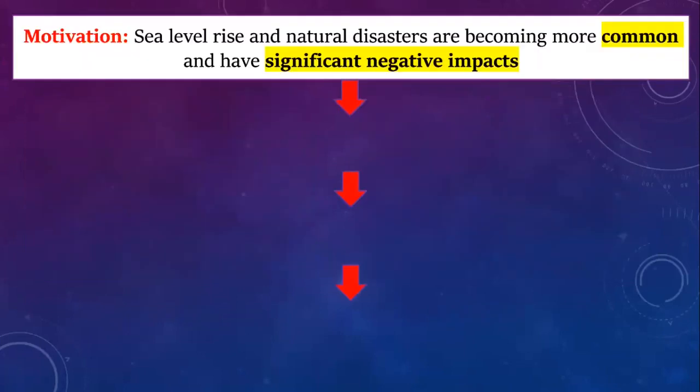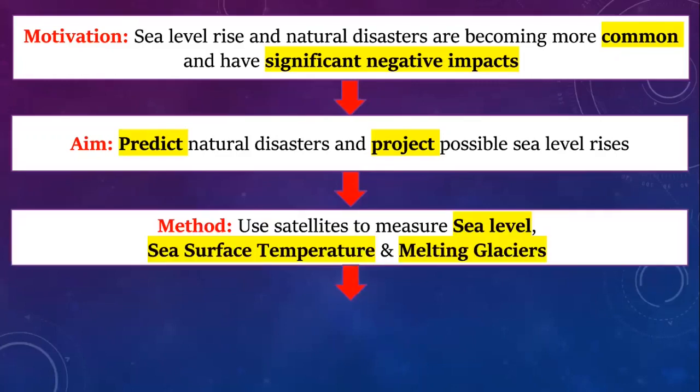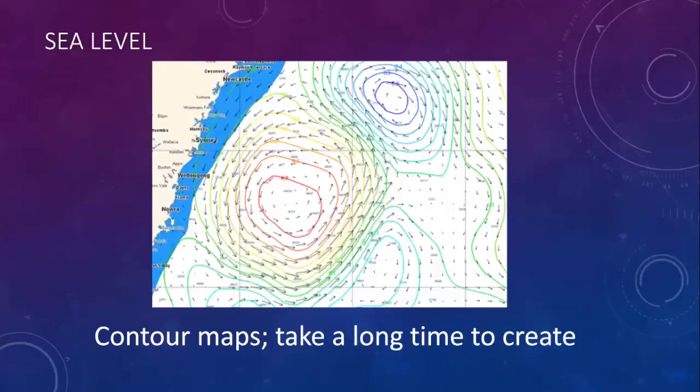To recap, our motivation is that rising sea levels and natural disasters are becoming more common and have a significant negative impact. Hence, we aim to predict natural disasters and project possible sea level rises so that we can aid countries in evacuating citizens, preparing necessary defenses, and reducing casualties. Our method is by measuring sea levels, sea surface temperature, and melting glaciers. At this point, you might be wondering, how does measuring these indicators help us to achieve our aim? To answer that, we have to look at specific indicators.